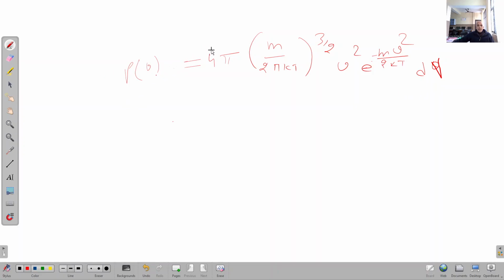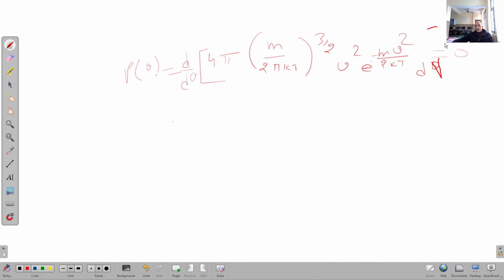We have to take the derivative with respect to v, dP upon dv, and that should be equal to 0. So when you take the derivative of this expression, provided v is equal to v most probable. This is the condition.